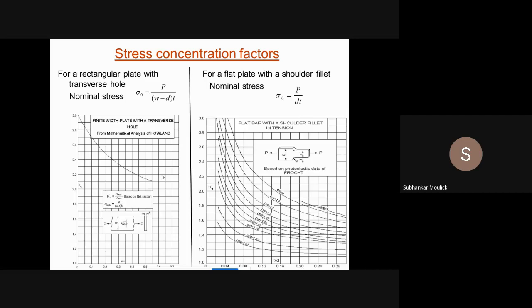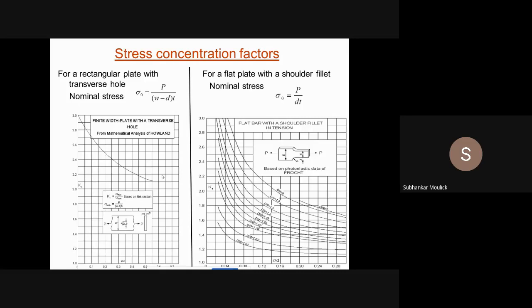Now I have told you that the stress concentration value will vary from problem to problem. It is not necessary that in a single problem only tension is happening, that the component is subjected to tensile stress. It may happen that sometime the component is subjected to bending stress, sometime to torsional stress, sometime to only tensile stress.